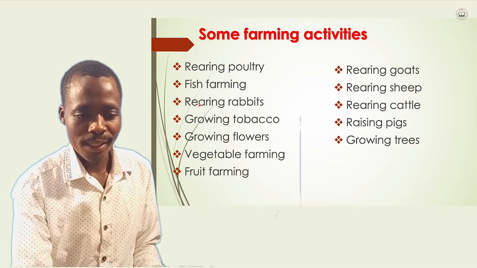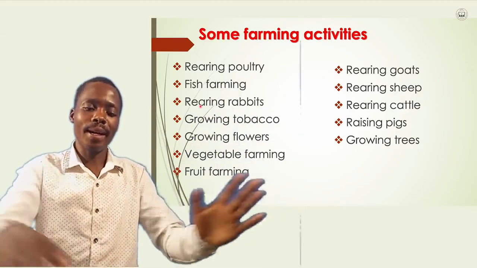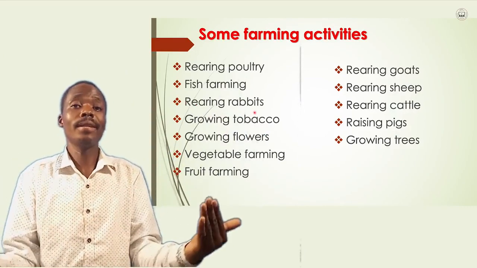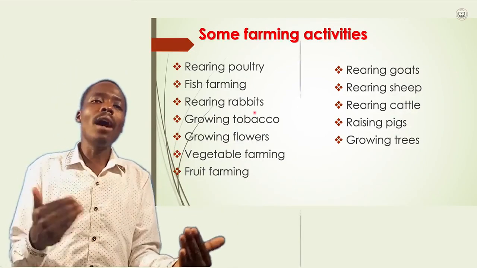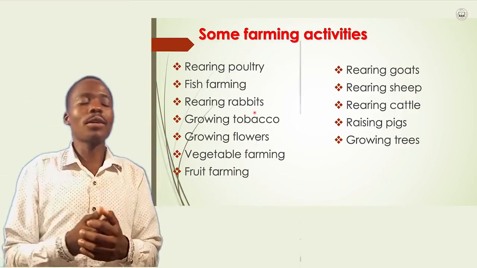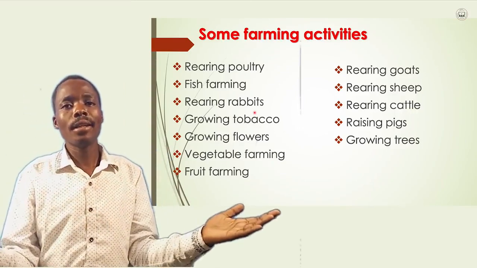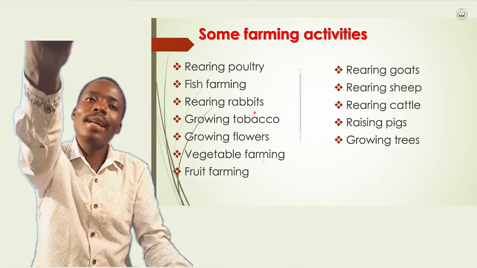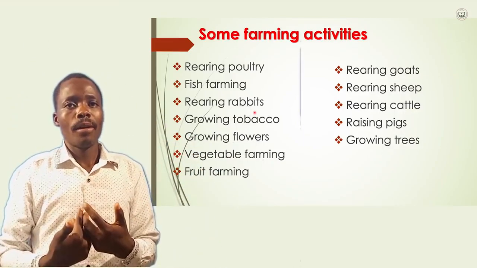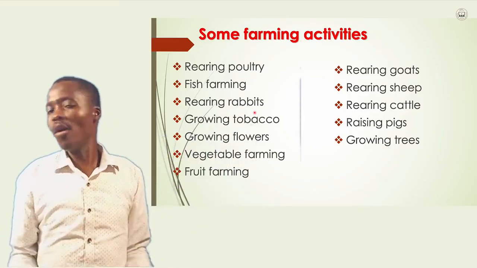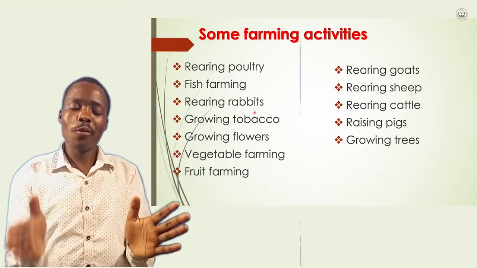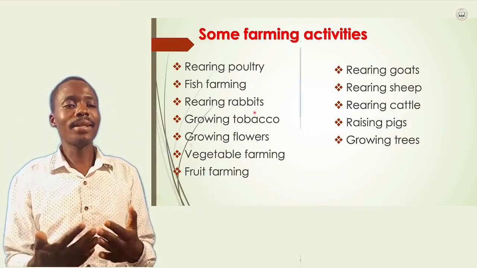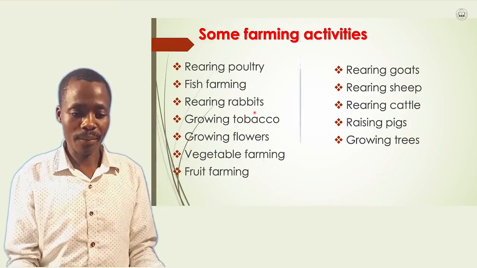Not only that, people in their communities are rearing rabbits. Yes, we have rabbits in our communities. Even now, people are importing the exotic ones, Johnny White. Those are not our rabbits. Those are not indigenous. But we raise them. That is an agricultural one. That is not a mathematical one. No. It is an agricultural one. We raise rabbits. So that is an agricultural activity.